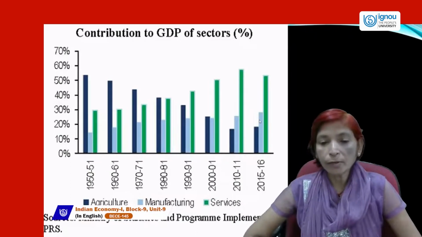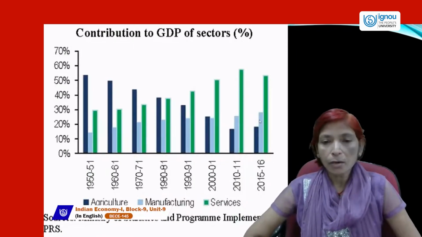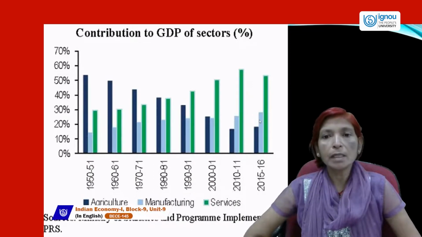During the time period of 15 to 16, agriculture's contribution is near about 15 to 17%, the contribution of the industrial sector in GDP is around 25%, and the contribution of the service sector in GDP is near about 50%.